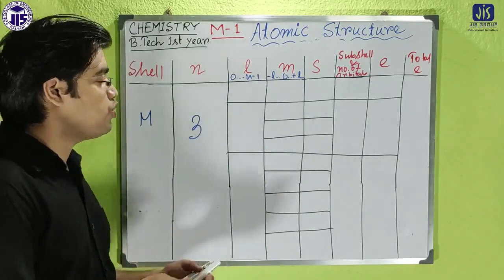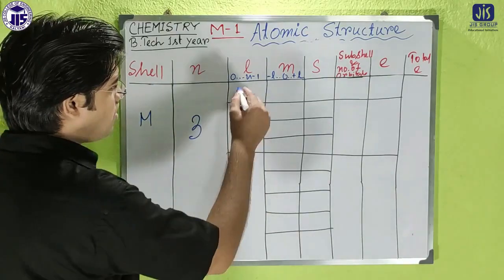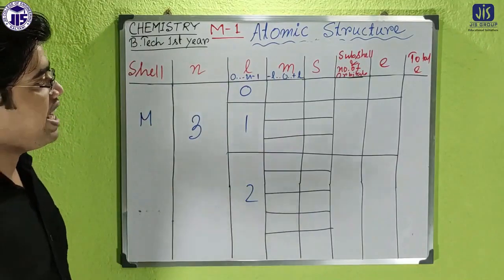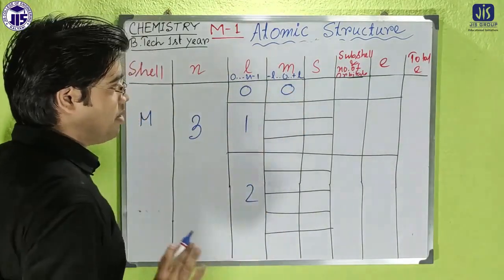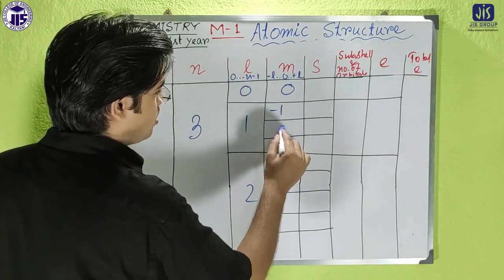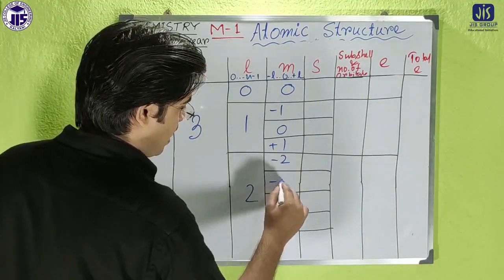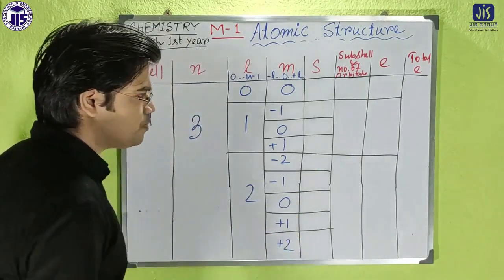So if n equal to 3, what will be the value of l? The l will be 0, 1 and 2. Then m, in each and every case: 0, no problem about that; minus 1, 0, plus 1; and minus 2, minus 1, 0, plus 1 and plus 2.